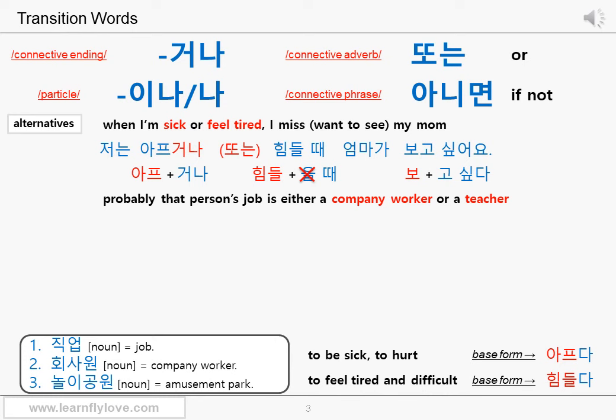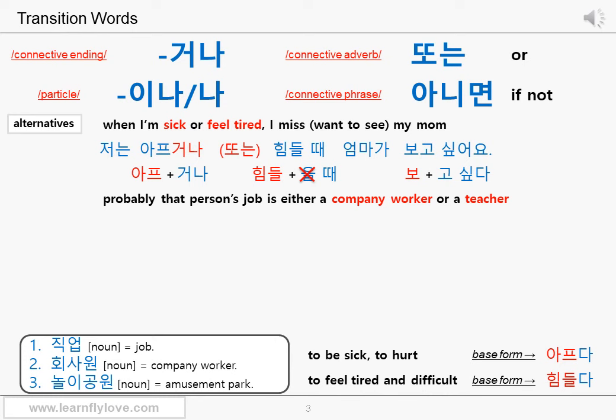Of course, because two nouns are linked, you can basically use the particle 이나. But you can also use the ending 거나 for this sentence. You might wonder why, because company worker and teacher both are nouns. It's just because they share the same predicate. That person's job is a company worker or is a teacher.